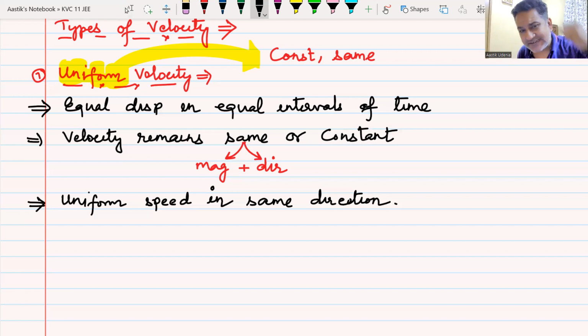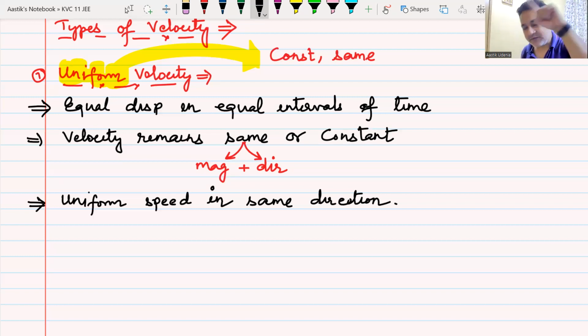So whenever someone is saying uniform velocity, he is talking about one very particular type of motion. Which type of motion is he talking about? There's only one: uniform motion, straight line motion.